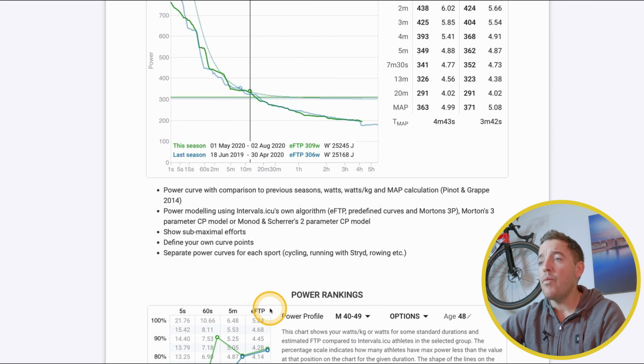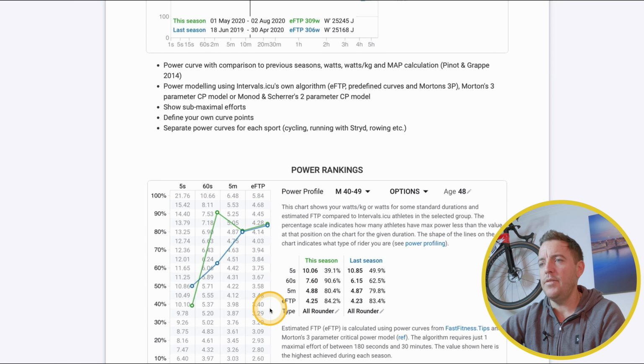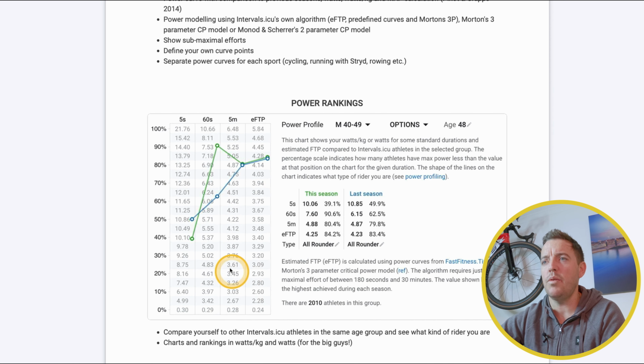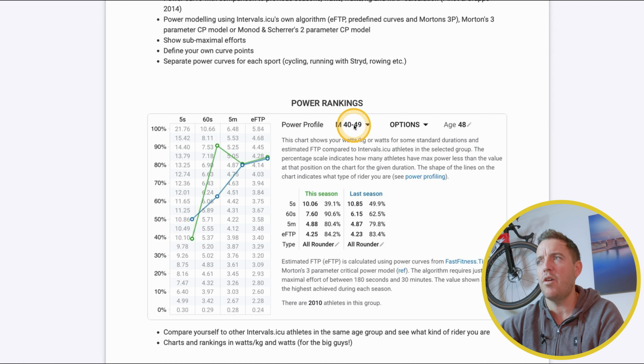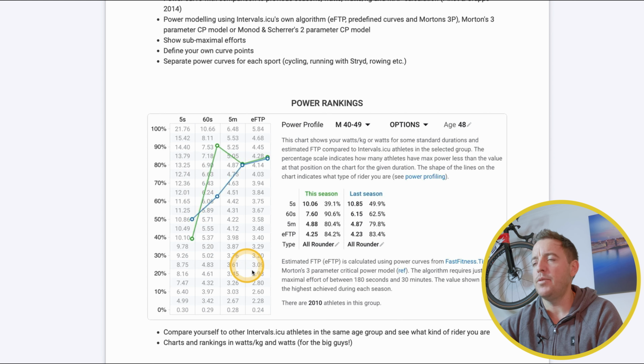Then we've got down here power rankings, and this is where it gives you compared to others. So he's in the 40th percentile for his age group, men between 40 and 49 years old. His age is 48. So at 5 seconds, he's 10 watts per kilo, which is in the 40th percentile, right? So the better you are, the higher this goes. So if you're in the 80th percentile, you can, for 5 seconds, hold 13.25 watts per kilo. It's really cool just how this all works.